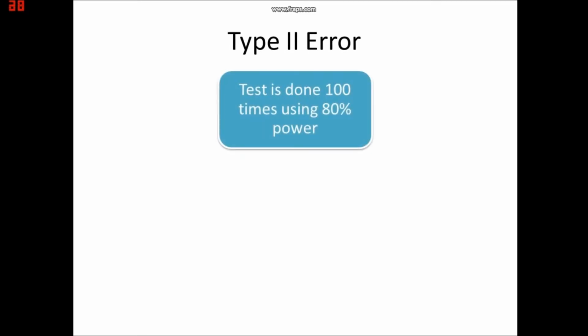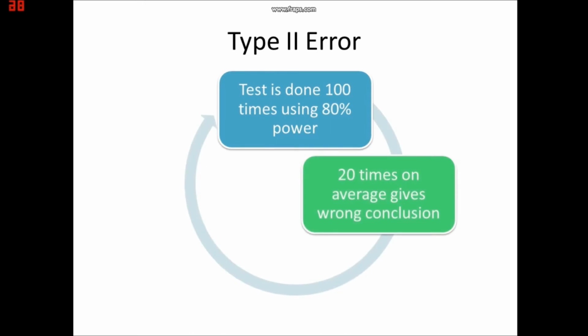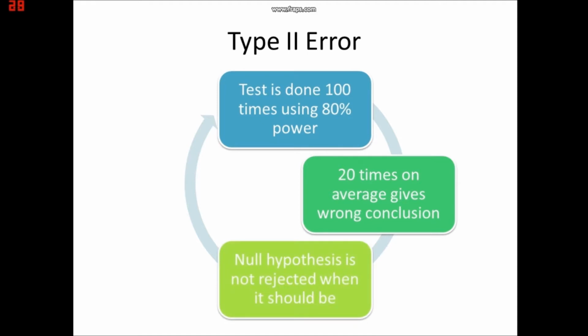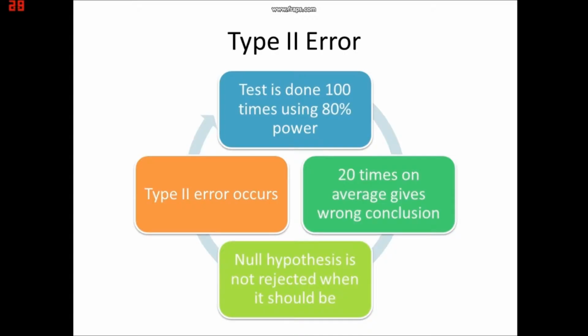For example, when we repeat the calculation of the mean heart rate 100 times using a power of 80%, there will be 80 times on average whereby the calculation will give the correct conclusion and reject the null hypothesis. The remaining 20 times will give the wrong conclusion and not reject the null hypothesis.